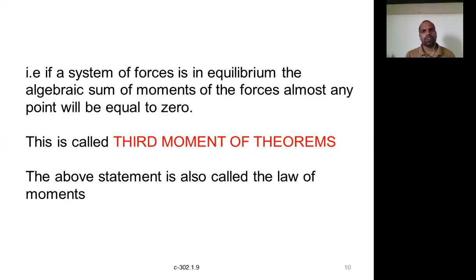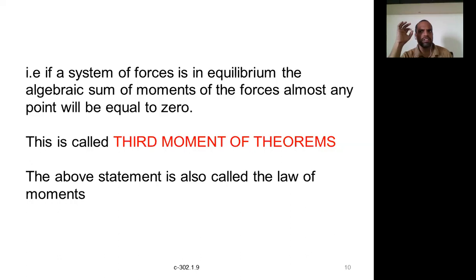So we have discussed the three theorems of moments. The first one: if the point lies on the line of action of the force, then the moment is equal to 0. The second one is Varignon's theorem.